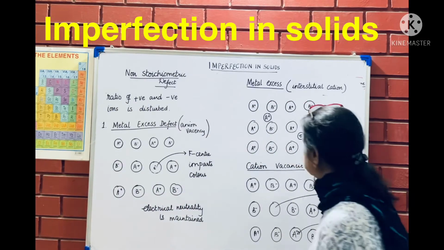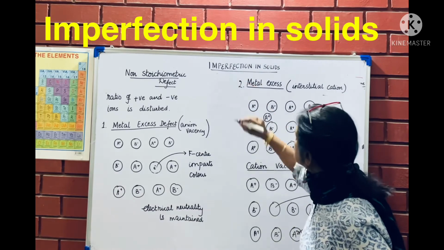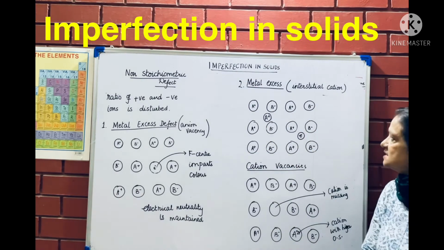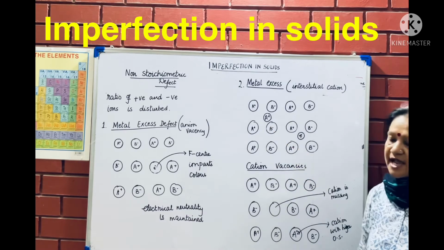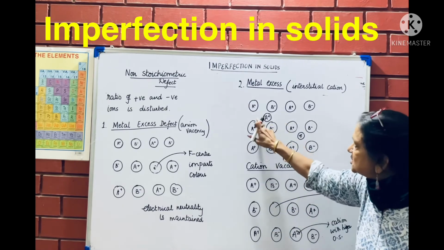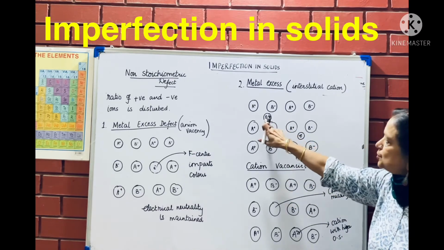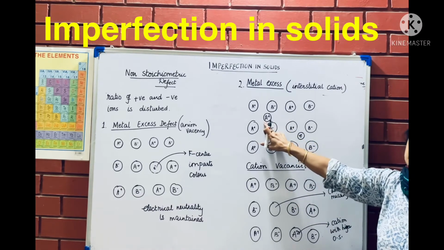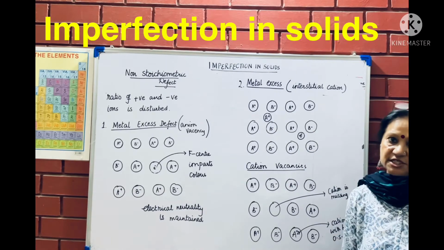The second defect is also metal excess defect, but it is due to interstitial cation. So one extra cation is present in the interstitial site, the site in between, and to maintain electrical neutrality, there is also an electron in the interstitial site.